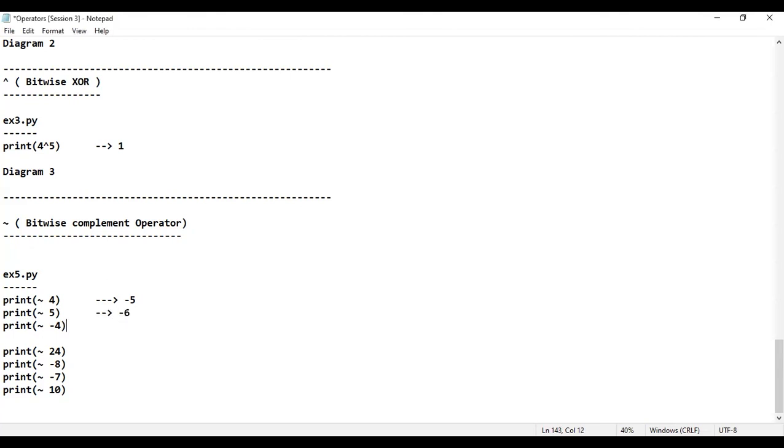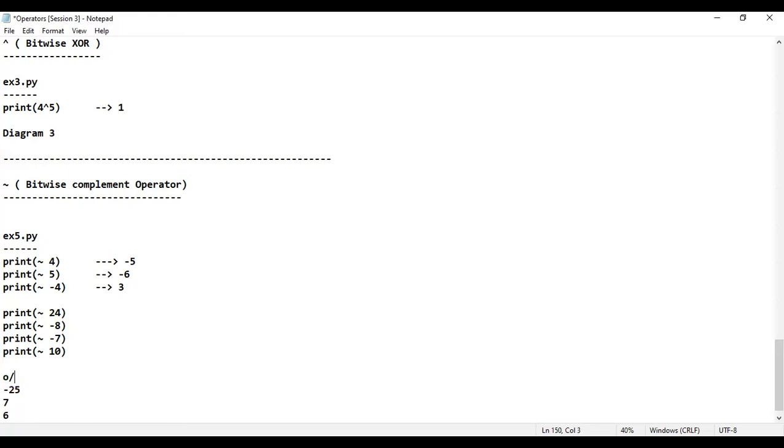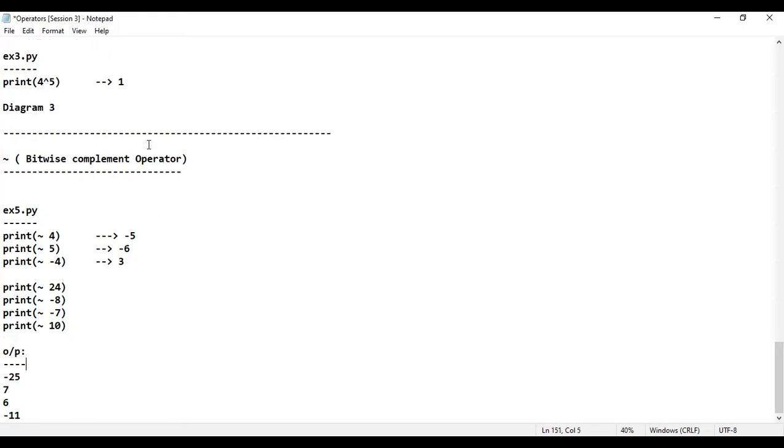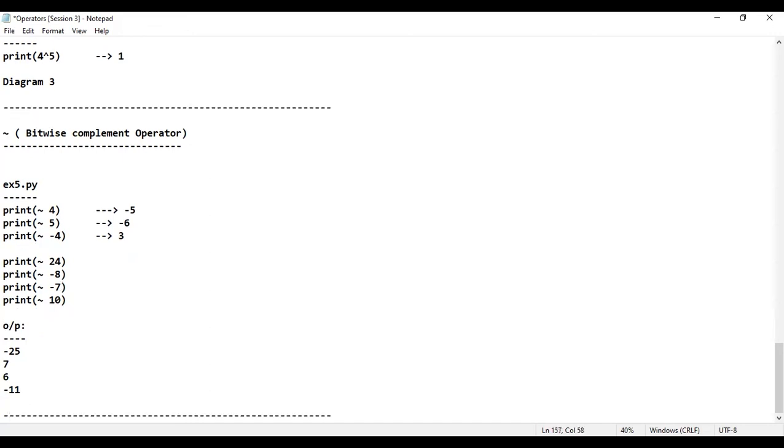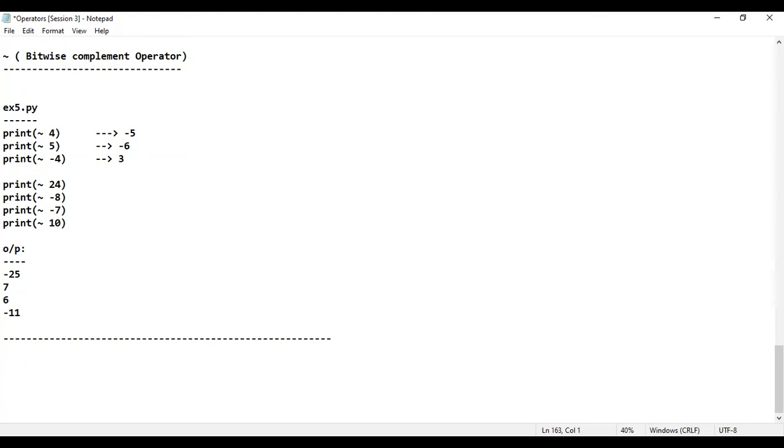Minus 6 for this one. It is 3. And for these things, this is the output that I got. That means I have not written the diagram. That's the reason below this I'm writing the output. But you people should make sure that you'll be writing the diagram for these things also, so that it will be like a practice for you. Is that fine? Okay, great.